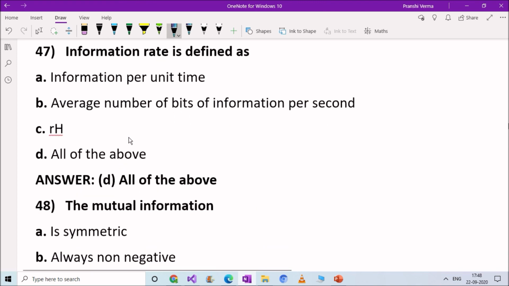Next question. Information rate is defined as: option A, information per unit time; option B, average number of bits of information per second; option C, RH; option D, all of the above. Right answer is option D, all of the above. So information rate is defined as option A, B and C. Next question.